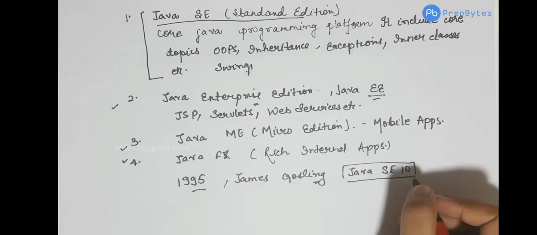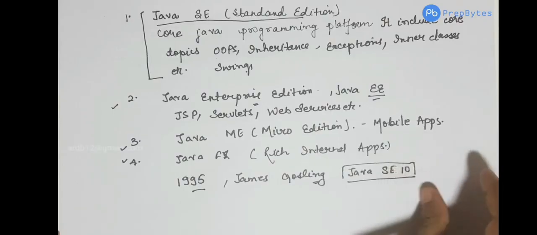Now let's try to know more about Java by going through the 12 features of Java. These are also known as Java buzzwords. As we go through these 12 features, or 12 buzzwords of Java, we will understand more about what Java is, what its features are, and how strong Java is compared to other programming languages. So now let's go through the important features of Java.